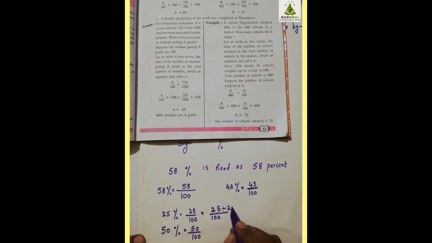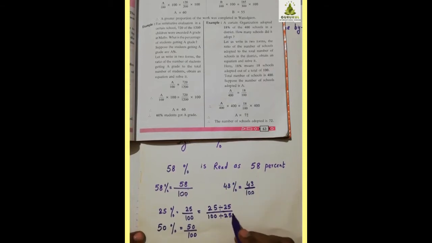See, it is divisible by 25 itself. Both the numbers are in the table of 25. So I can reduce it by 5 also. I can reduce it, then again we have to reduce. Is that clear? And reduce it into the smallest fraction, the simplest form. It should be the lowest form.